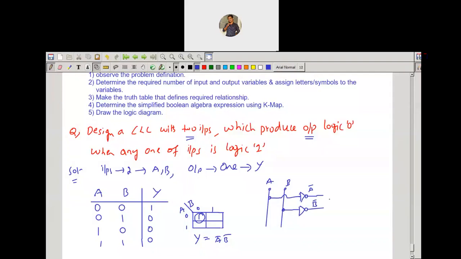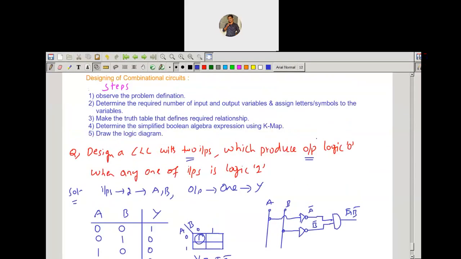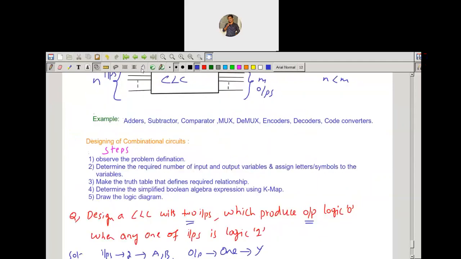Now these will be given to one AND gate, and the output will be A bar, B bar. So in this way, we have to design combinational logic circuits. From the next lecture, we're going to see adders, subtractors, comparators, multiplexers, and the remaining logic circuits.